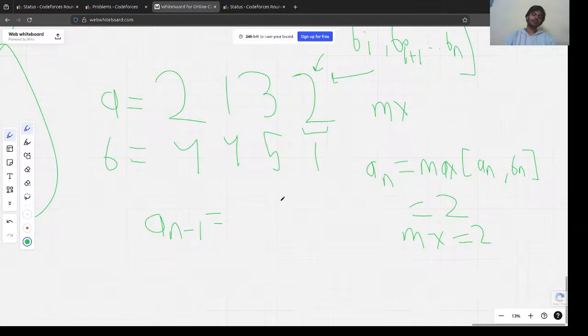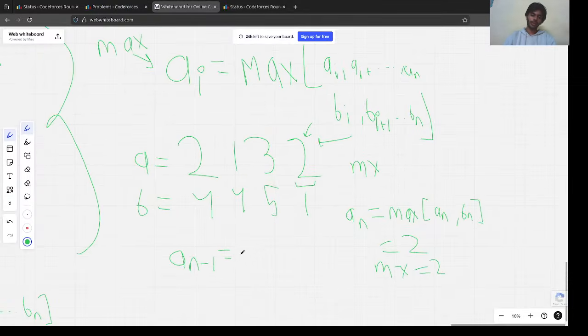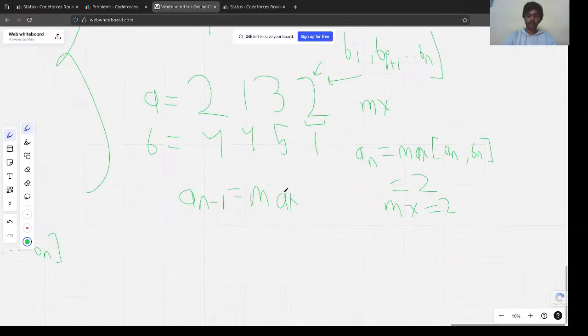Now using this definition, what would be the maximum value of an minus 1? It would be equal to max of an minus 1, the current value, an, and then bn minus 1, and then bn, right? This is the formula that we have.